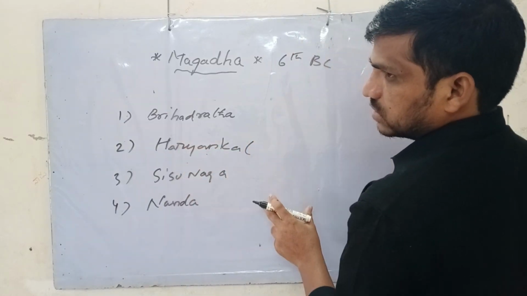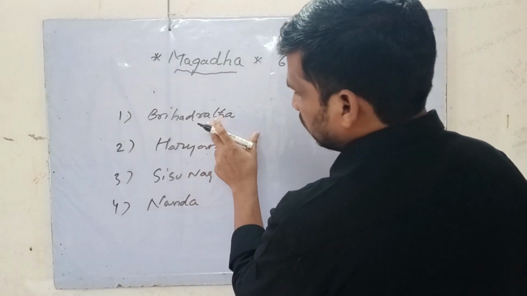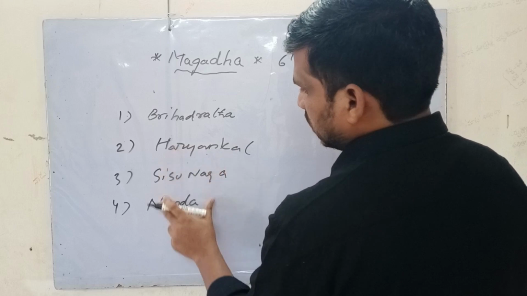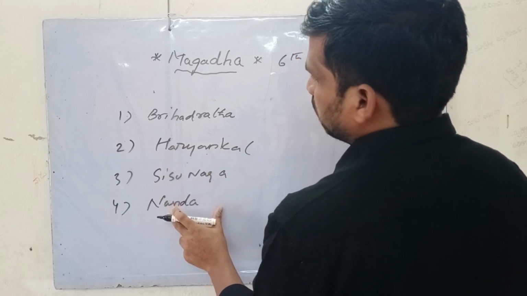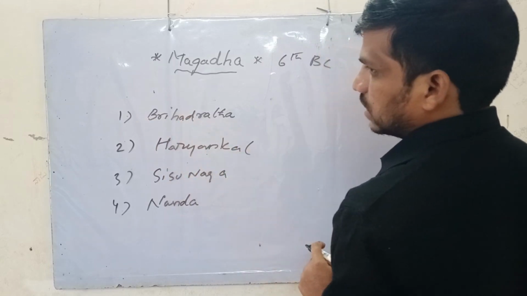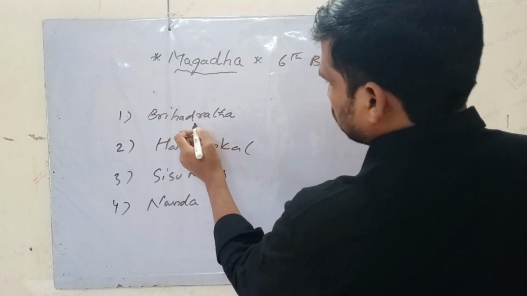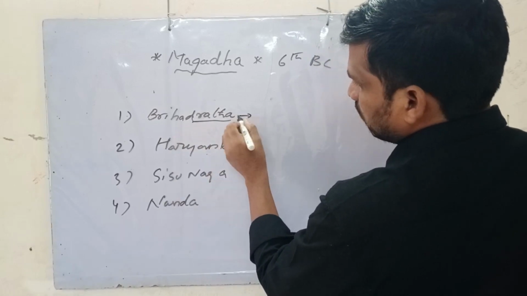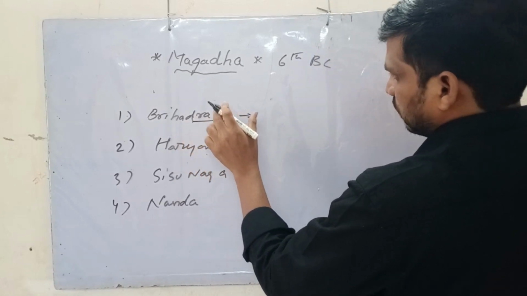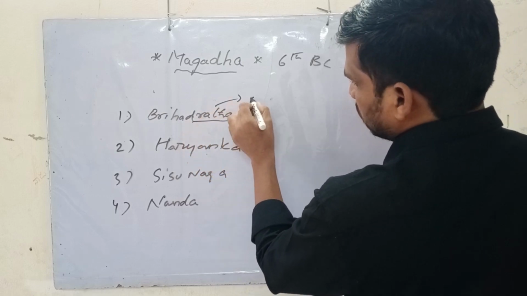All of us know the three dynasties that ruled Magadha, but we are not aware of the Brihadrata dynasty that ruled Magadha first. The founder's name is also Brihadrata, the same as the dynasty.